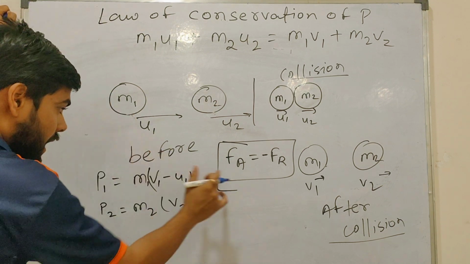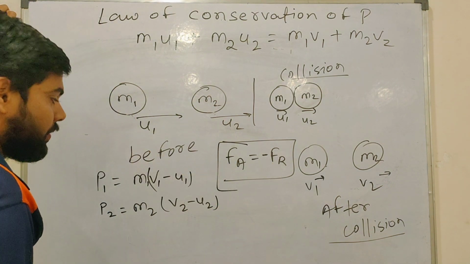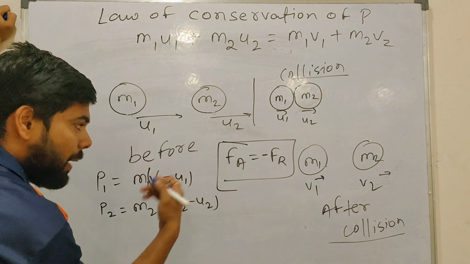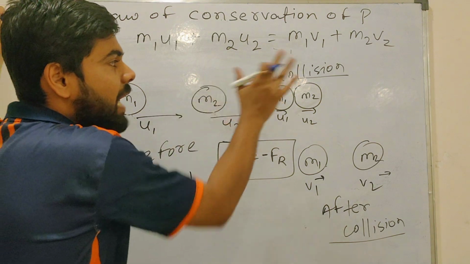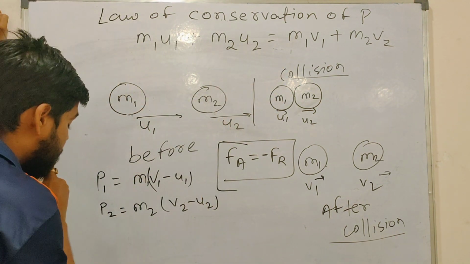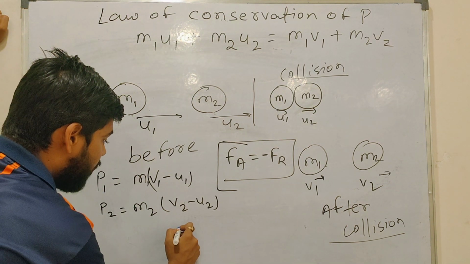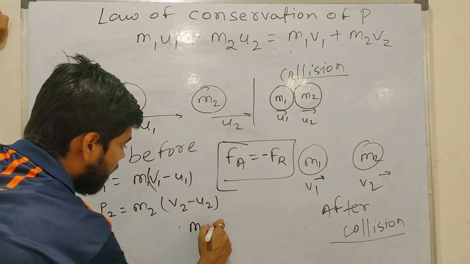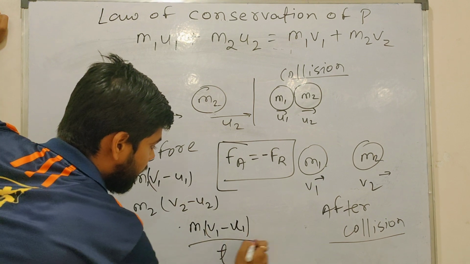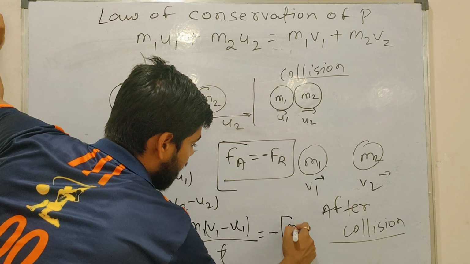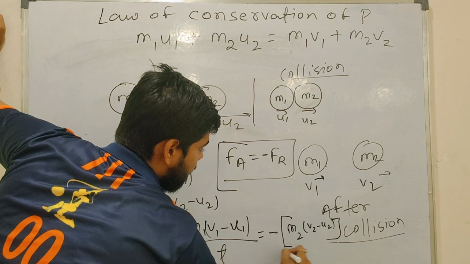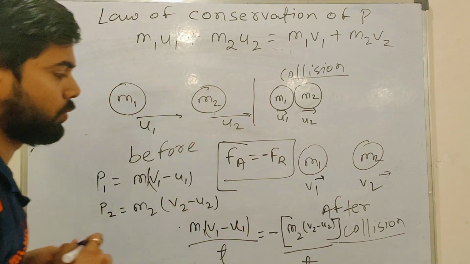Understood? So see, Fa is equal to minus Fb. What is your initial force, the action force? Force is equal to mass into acceleration. And you know time is always the same; time is constant. So see what I am saying: force is mass into acceleration, so m1 (v1 minus u1) upon t is equal to negative of m2 (v2 minus u2) by t. Any doubts? No, sir.